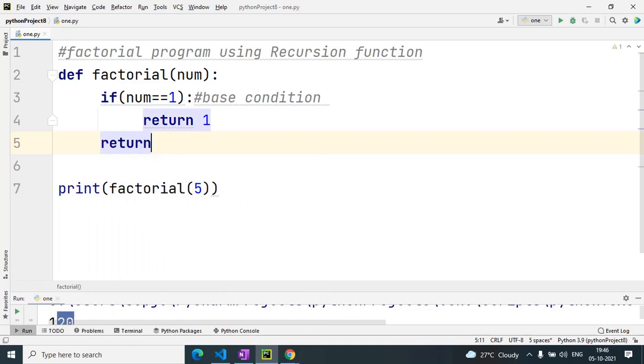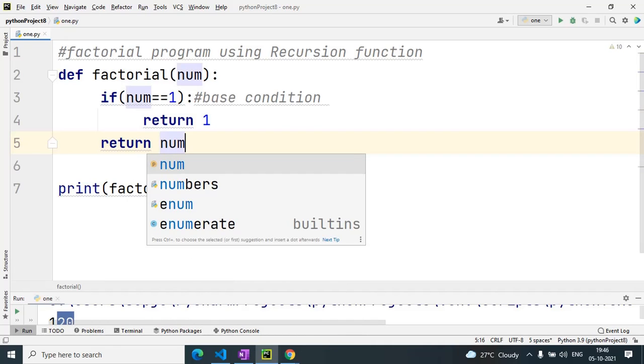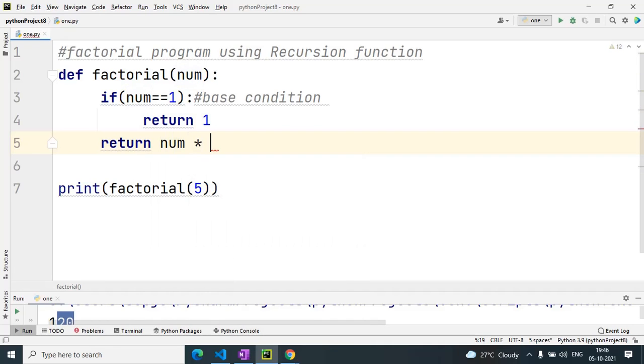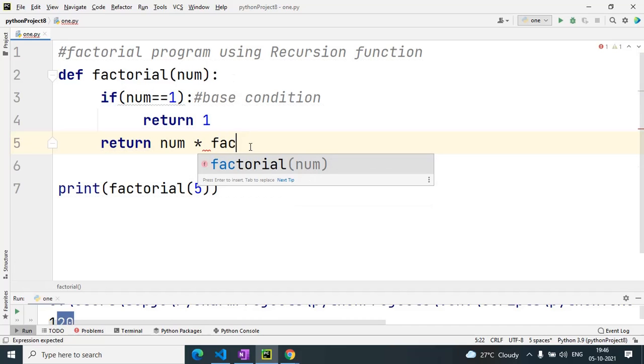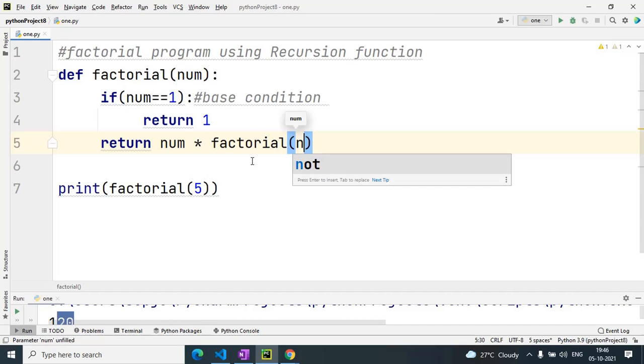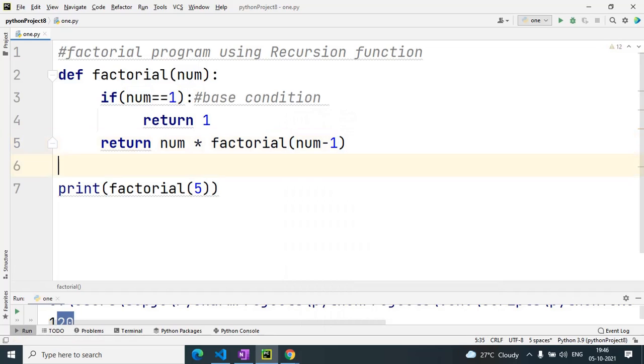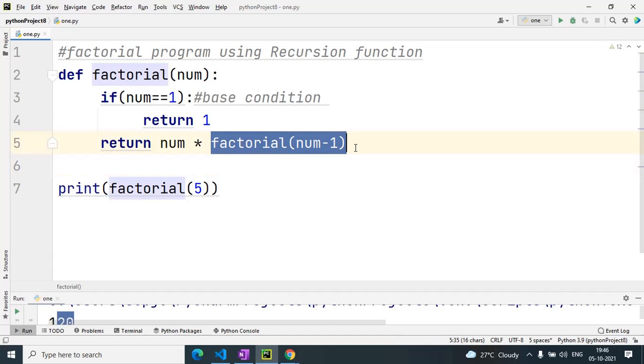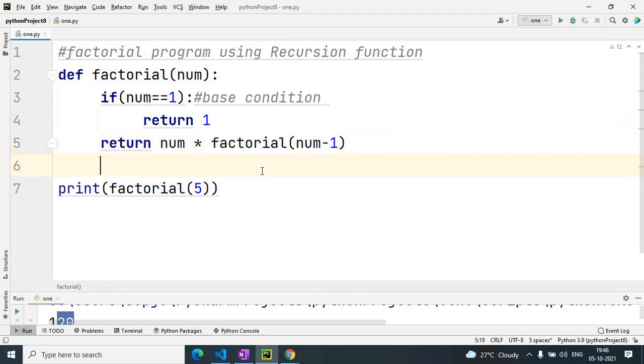Otherwise it returns num multiplied by factorial. You can see here I am calling again num minus 1. So this is calling of the function inside its body. That's why it now becomes recursion. It is calling itself from its body again and again. But I have given the base condition, so it will work the same way.